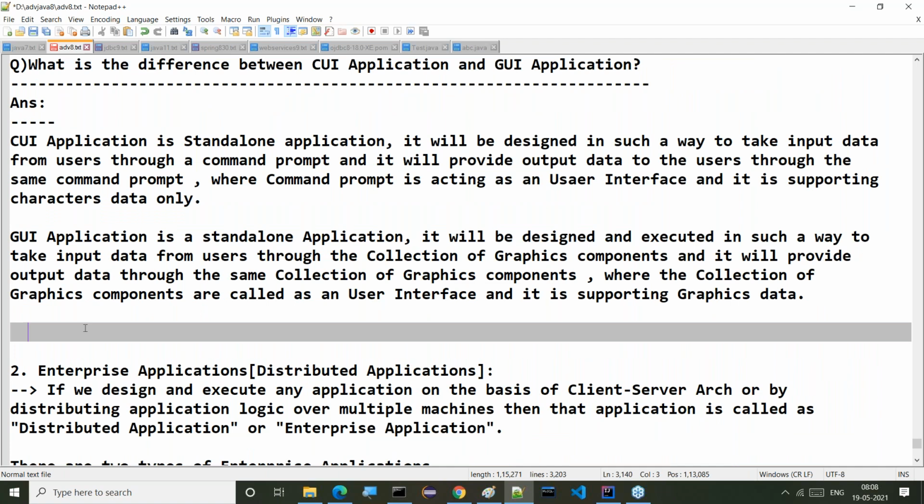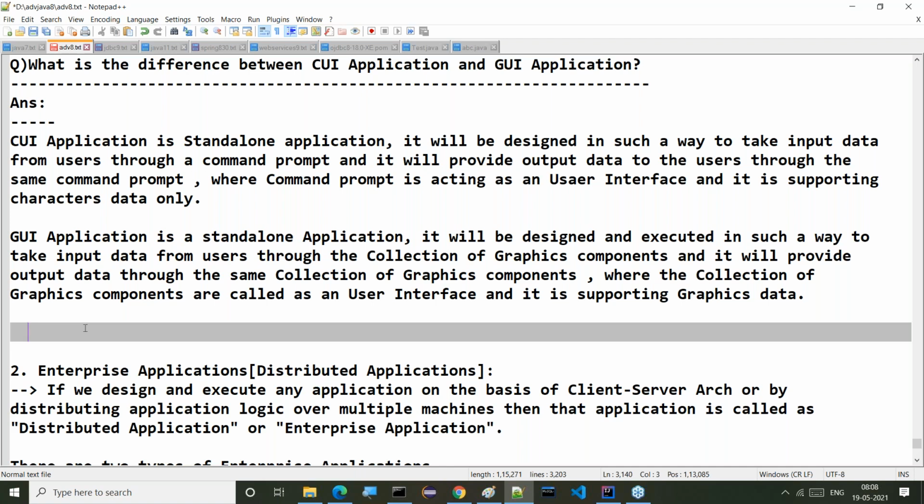A CUI application is a standalone application designed to take input data from users through a command prompt and to provide output data to the users through the same command prompt, where the command prompt is acting as a user interface and it supports only character data. So this is called CUI.